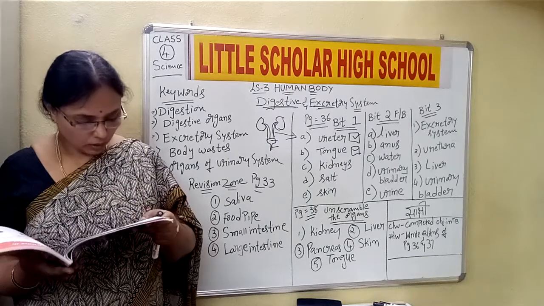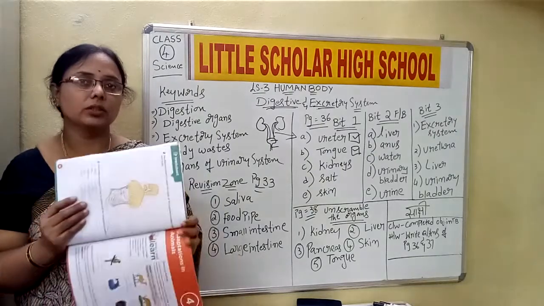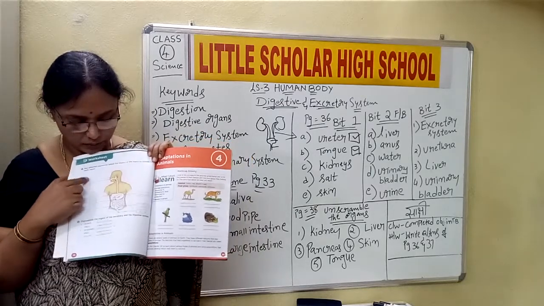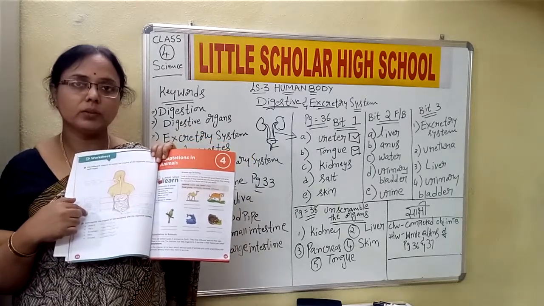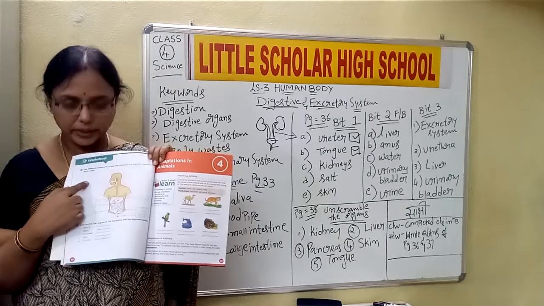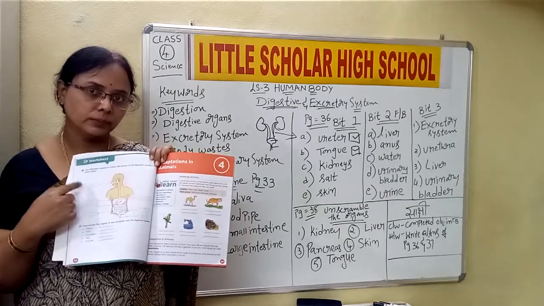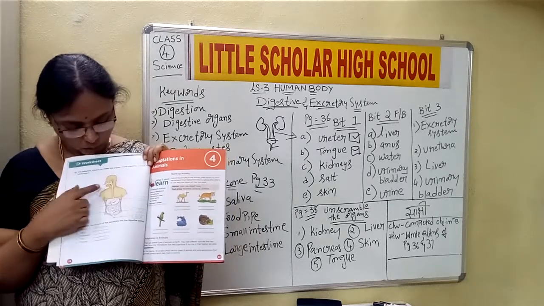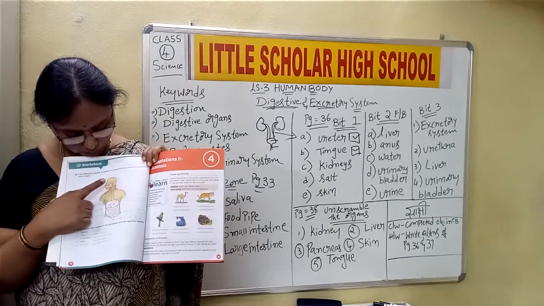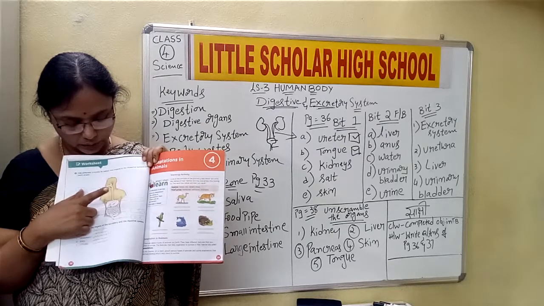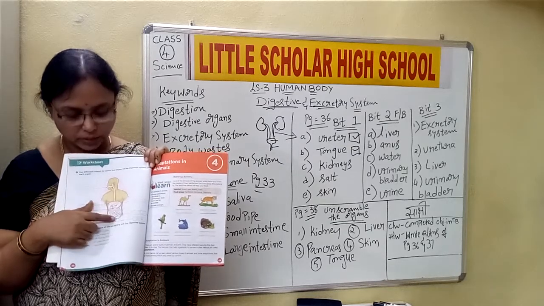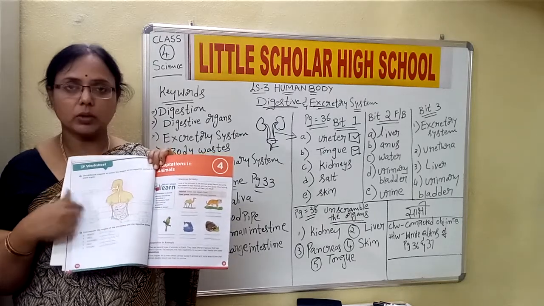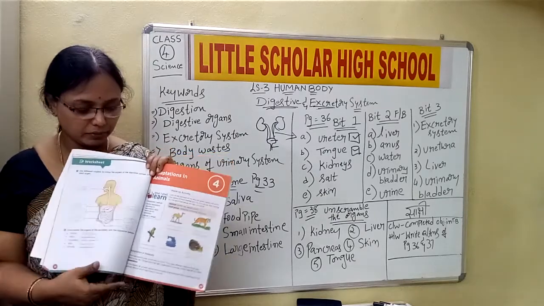Okay. Now come to page number 38, children. Again you have the digestive system diagram here. Again boxes are provided. You need to do the labeling. By this time I think you can do the labeling even without seeing. So this is mouth, food pipe, stomach, large intestine, small intestine, anus, liver. These are the boxes provided. Please do the labeling perfectly.